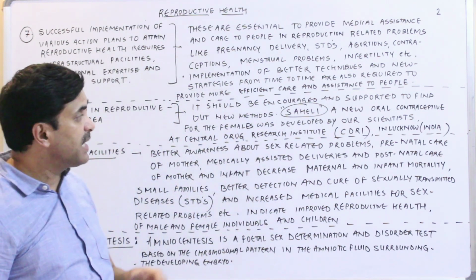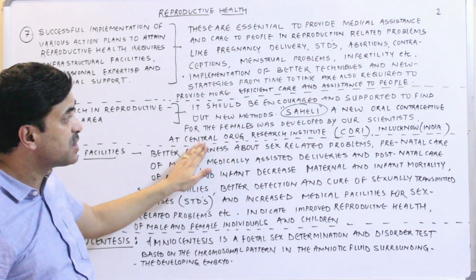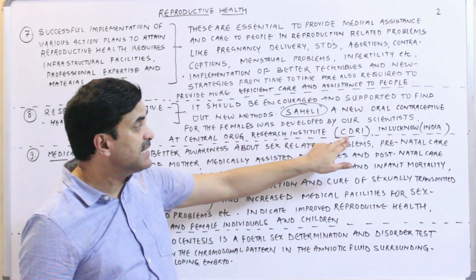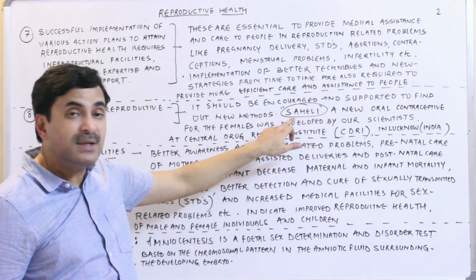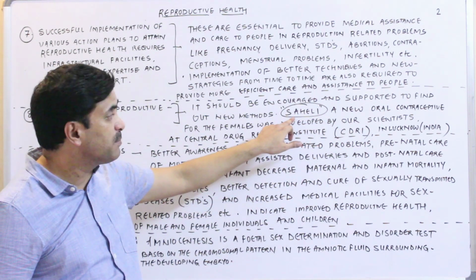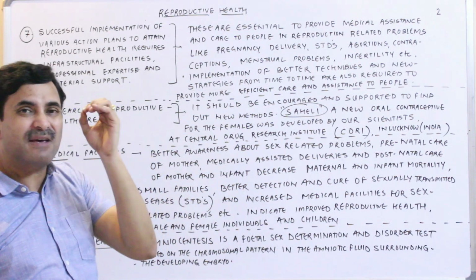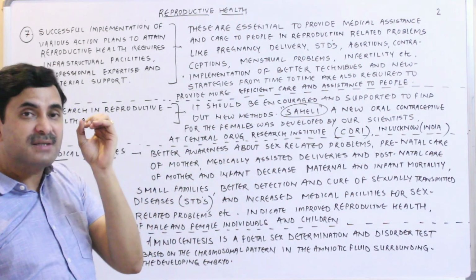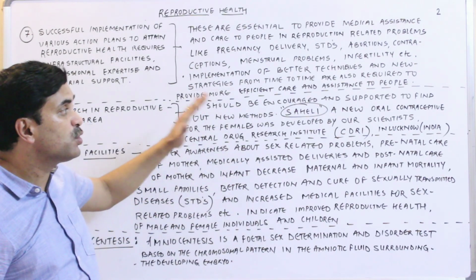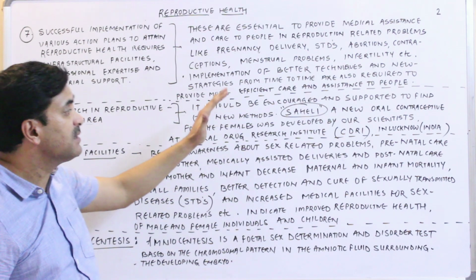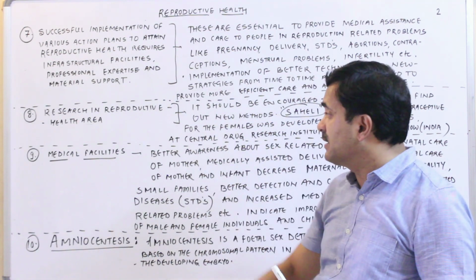was developed by our scientists at the Central Drug Research Institute, in short known as CDRI, in Lucknow. It is a once a week pill, and it does not have so many side effects. It has very little side effect, but it is a very good oral contraceptive developed by the CDRI. So researches are going on in this field.